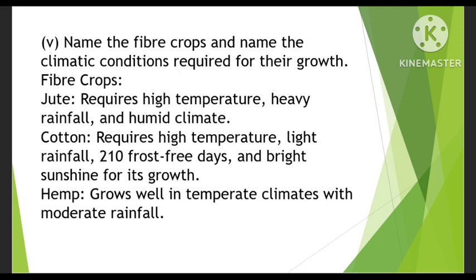Name the fiber crops and name the climate conditions required for their growth. Fiber crops like jute require high temperature, heavy rainfall, and humid climate. Then cotton requires high temperature, light rainfall, 210 frost-free days, and bright sunshine for its growth. Hemp grows well in temperate climates with moderate rainfall.